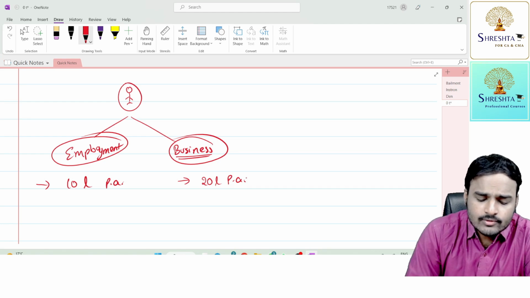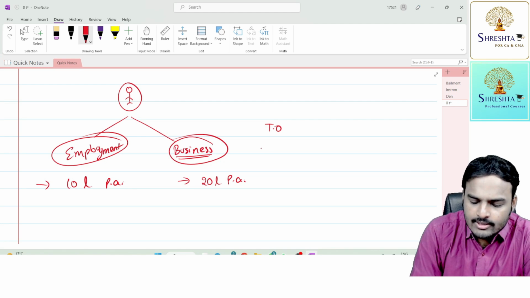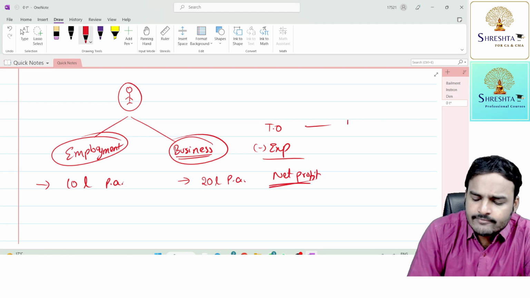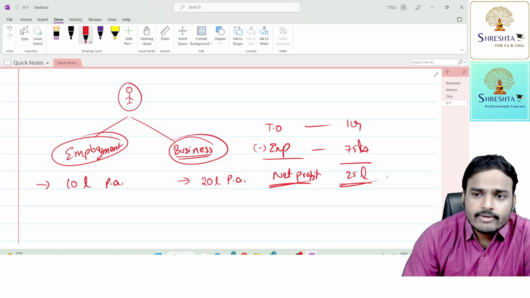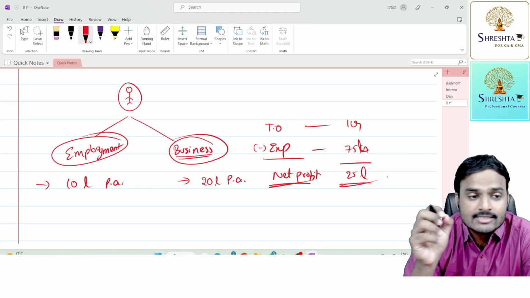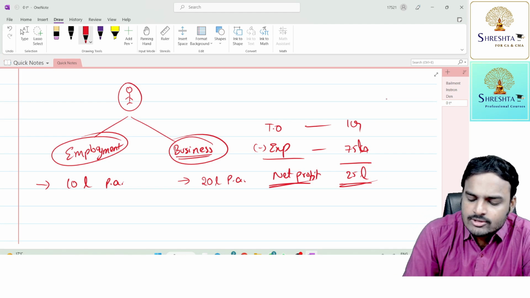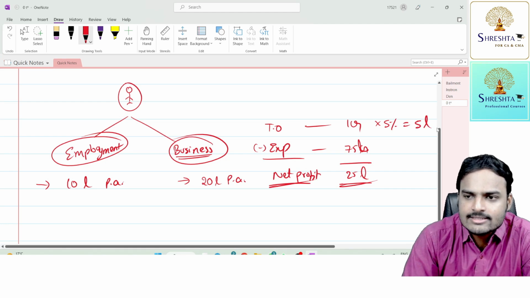Now from the business point of view, you can observe a turnover, so sales or service income less expenses. The result would be net profit, nothing but income. Imagine the turnover is 1 crore, the expenses some 75 lakhs, net profit 25 lakhs. Now when turnover is more than 40 lakhs, he is subject to GST. He is liable to collect GST and liable to pay GST to the government of India. Imagine the GST rate is 5%. So on 1 crore he needs to pay GST of 5 lakhs.